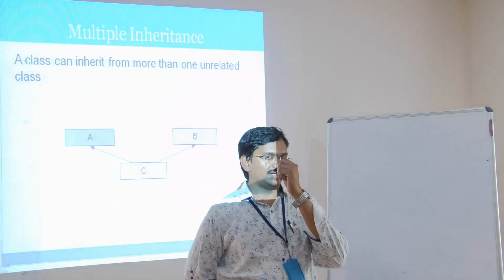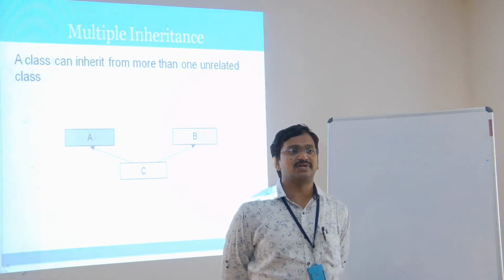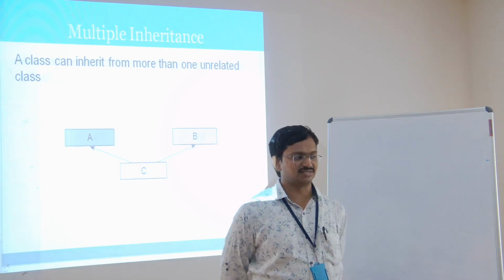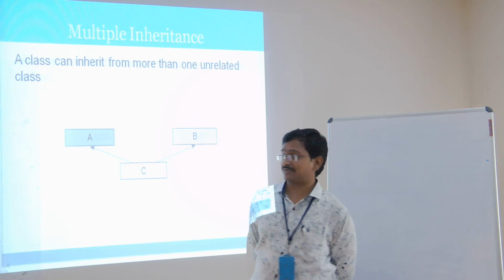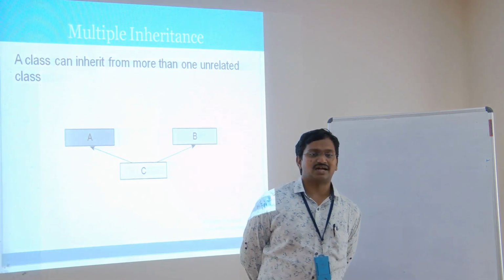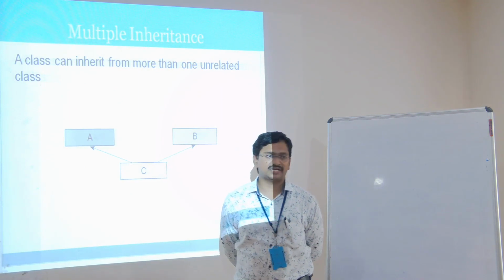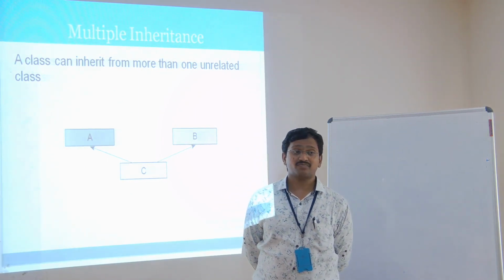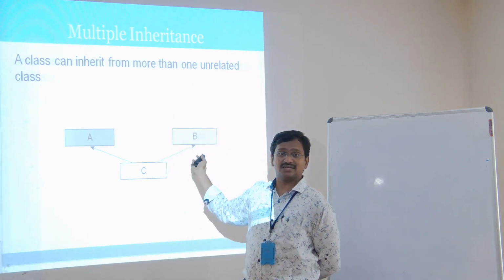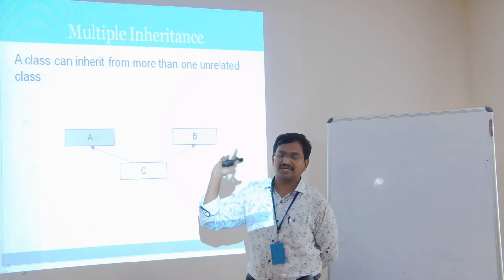And multiple inheritance. You have to remember that it is not possible among classes in Java. It is possible in C++. You may have seen in C++ that multiple inheritance among classes is possible. But coming to Java, it is not possible. Here, for A and B, if A is a class, B should be an interface, and if B is a class, A should be an interface. And C can acquire both the properties of A and B together.